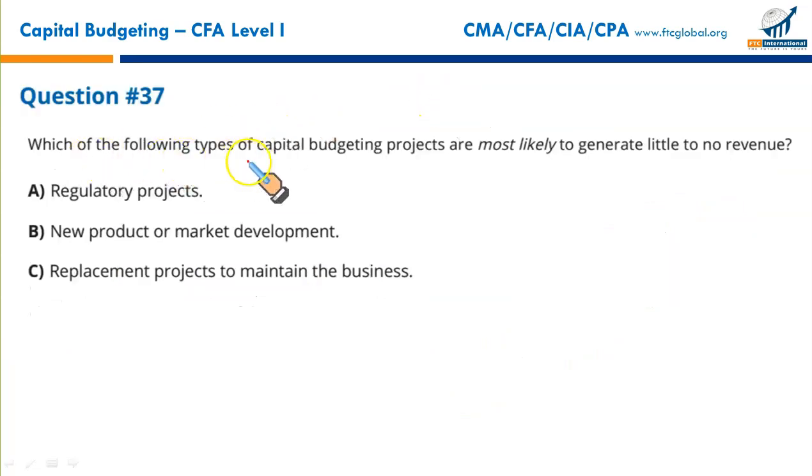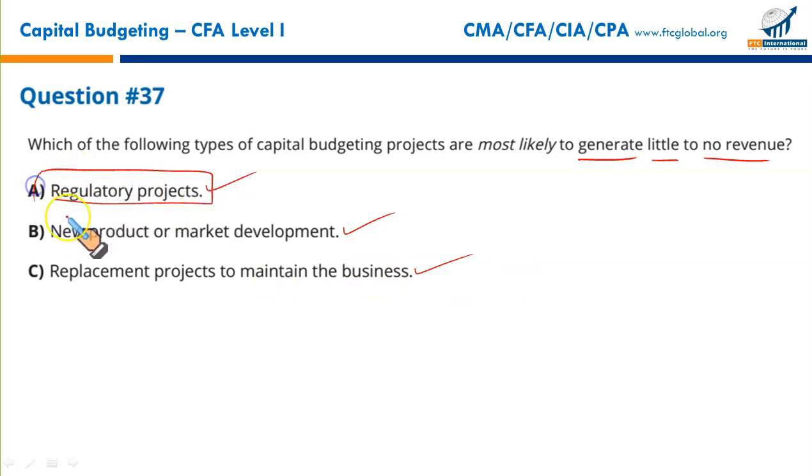Which of the following types of capital budgeting projects are most likely to generate little or no revenue? Regulatory projects, the projects of government, new product or market development, replacement projects to maintain the business. As the term suggests, regulatory projects involve some environmental concerns, some safety related concerns.